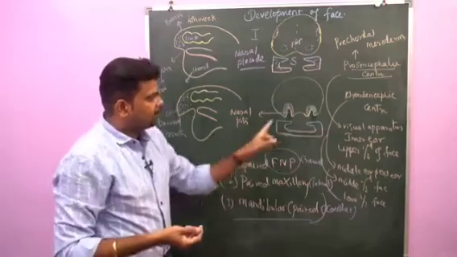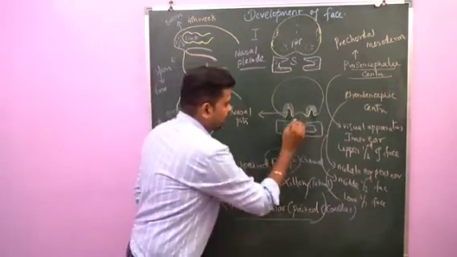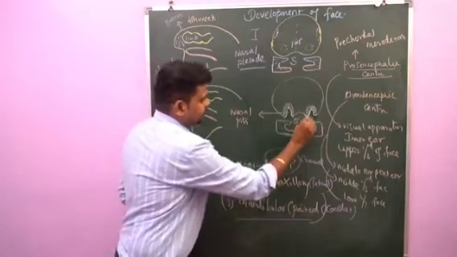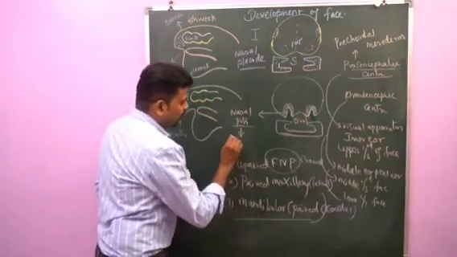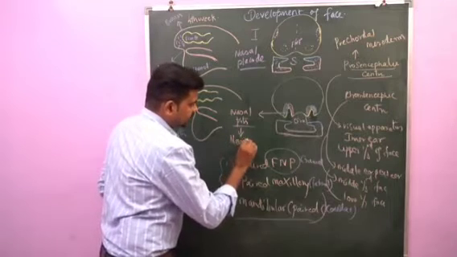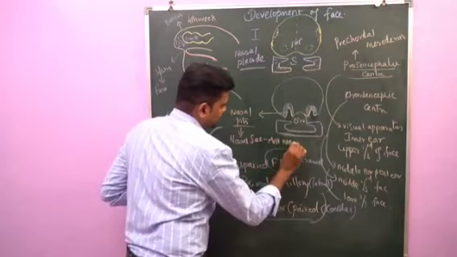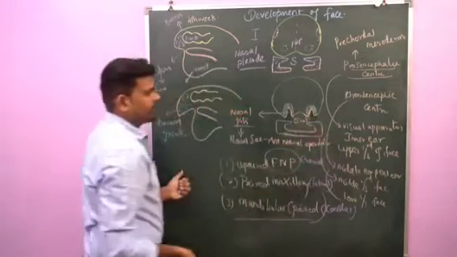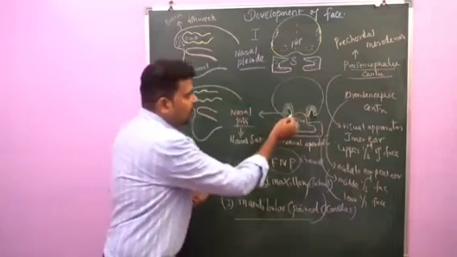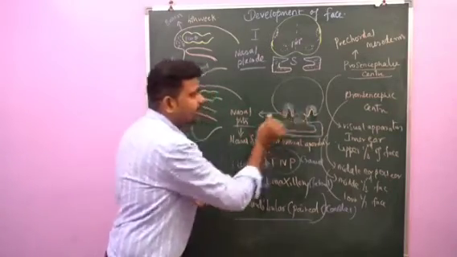Now these nasal pits will communicate with the stomatodium or oral cavity. The nasal pits deepen to form a nasal sac. This nasal sac forms an anterior nasal aperture. Around the nasal pit, around the margin, we can see a horseshoe-shaped mesodermal elevation.